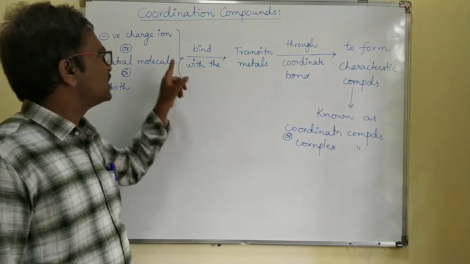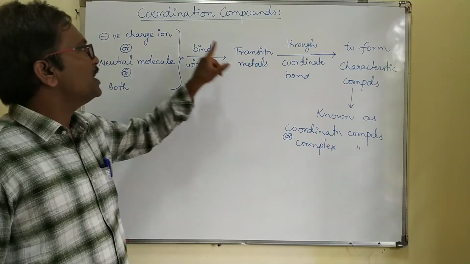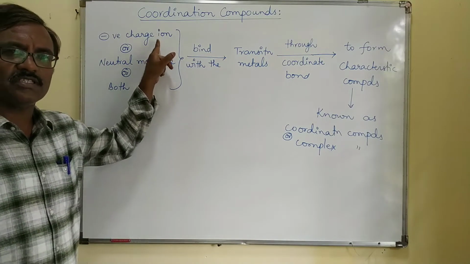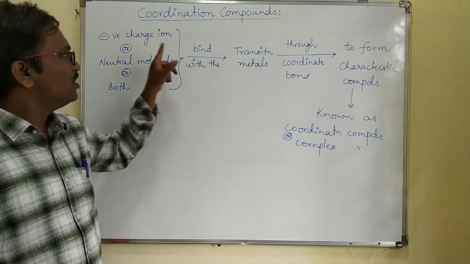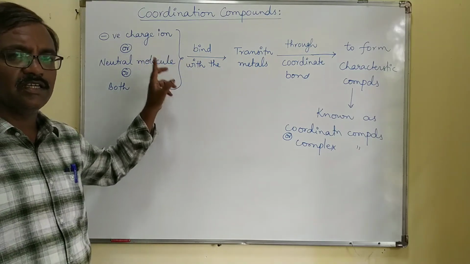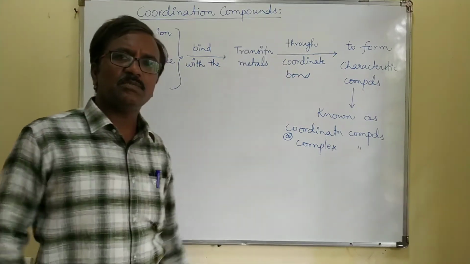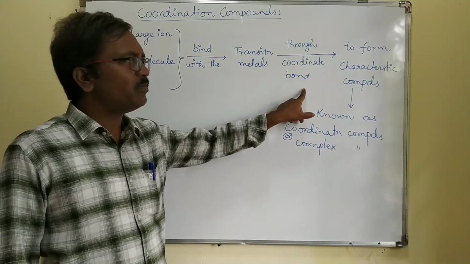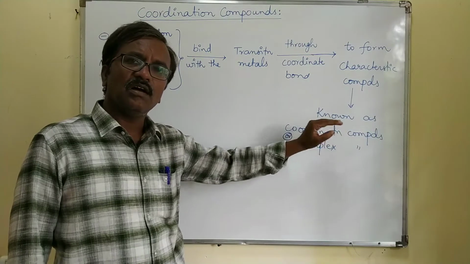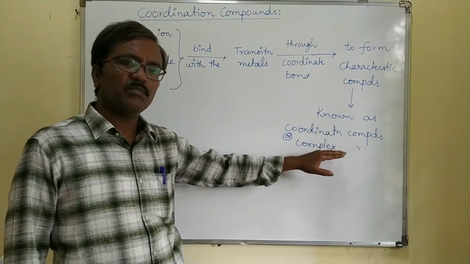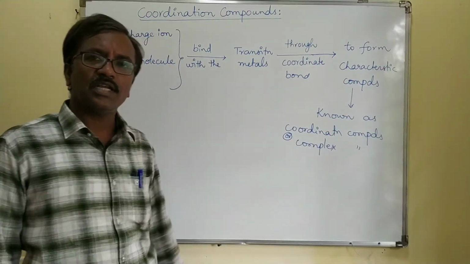So these D-block elements combine with negative charge ions or neutral molecules, or both, through coordinate bond, to form characteristic compounds known as complex compounds or coordination compounds.